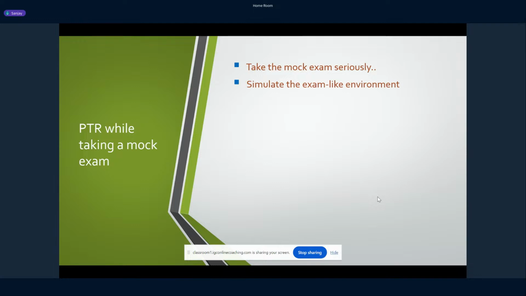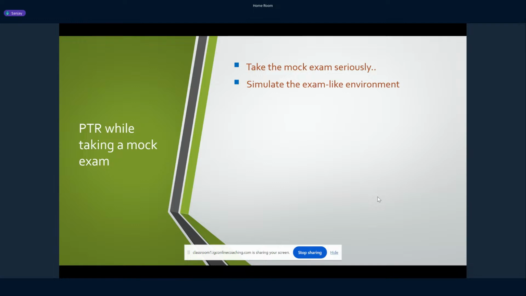Okay. So consider it as an original exam, and you must give your best. And what I meant by simulating the exam-like environment is that you might have a physical calculator with you, right? Whenever we solve something casually, we always use a physical calculator. But in the exam, you will not have access to your physical calculator. So you have to use your on-screen calculator.